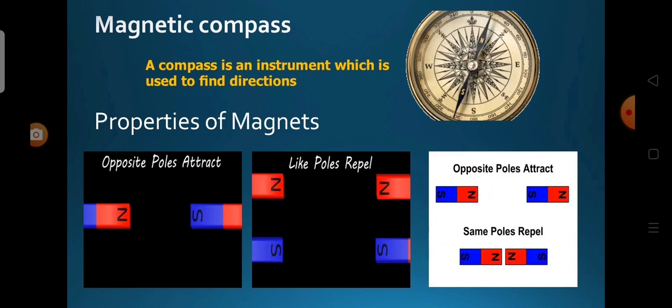Now we see about the magnetic compass. A compass is an instrument which is used to find directions. It is mostly used in ships and airplanes. As a rule, mountaineers also carry a compass with them so that they do not lose their way in unknown places. The compass has a magnetic needle that can rotate easily. The marked end of the needle is the north pole of the magnet.